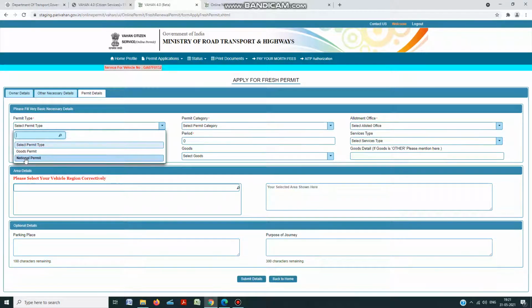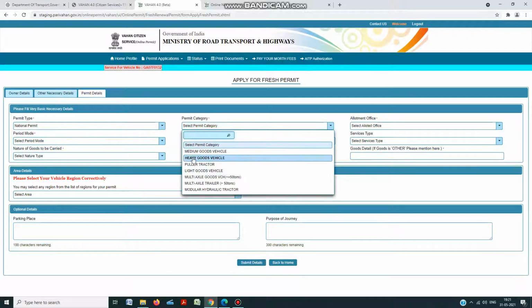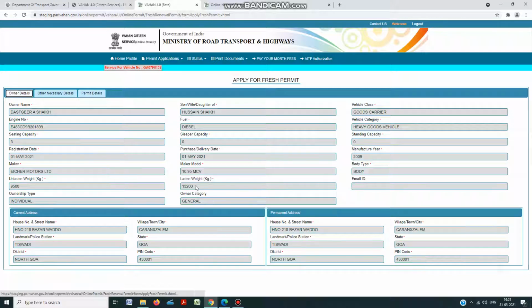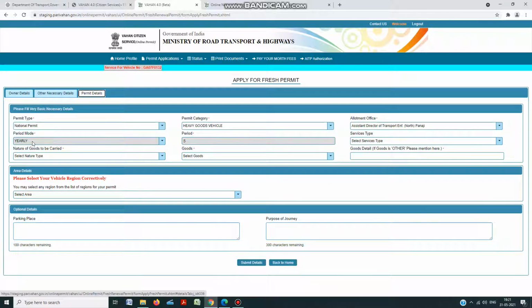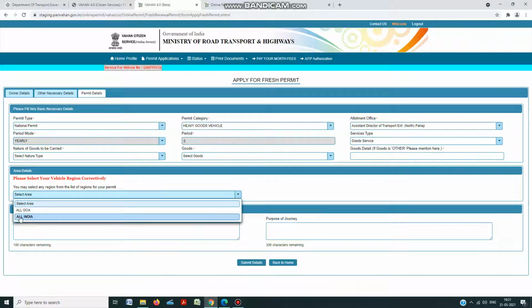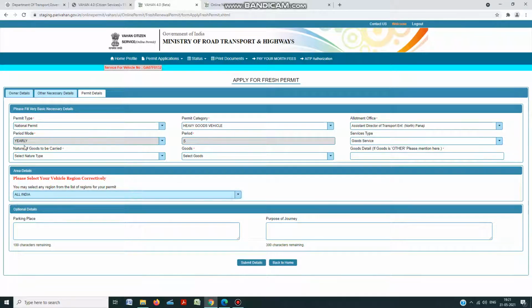The permit type is national permit, and if the vehicle is national permit, based on the gross weight we have to select the type of permit category. So for this case it is heavy goods vehicle, since the weight is 13,200. The period is 5 years. We select service as goods service. For a national permit, the area detail has to be compulsorily all India. The optional details are the parking place and the purpose of journey.